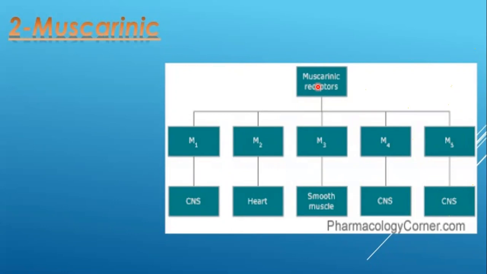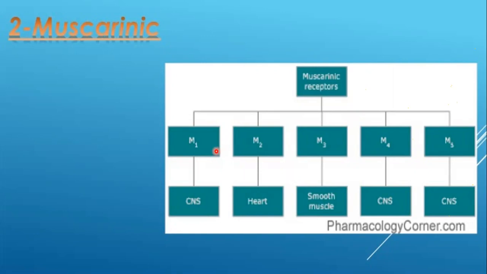So you should know why you are calling it a cholinergic receptor. One is muscarinic and another one is nicotinic. Therefore, I am repeating again and again, so you should keep these things in mind. The muscarinic receptors are of 5 types, M1, M2, and so on. These are the types of the muscarinic receptor, and these types are present at different locations.